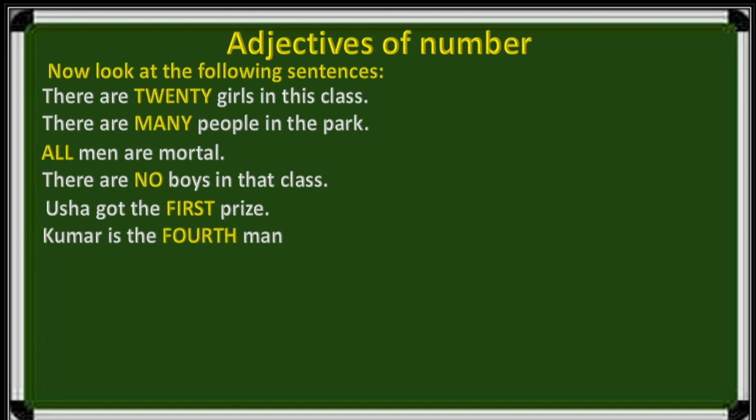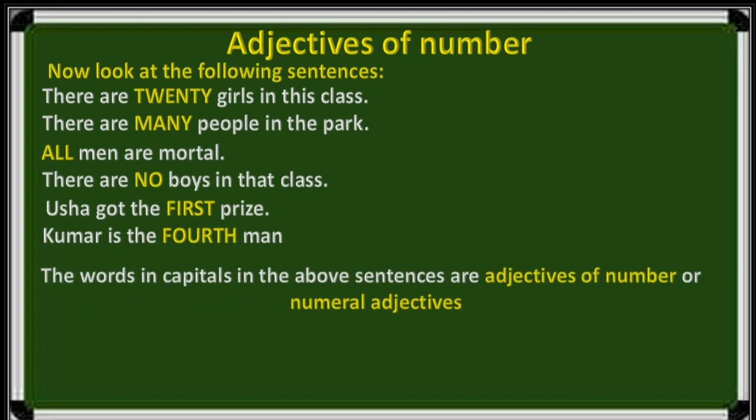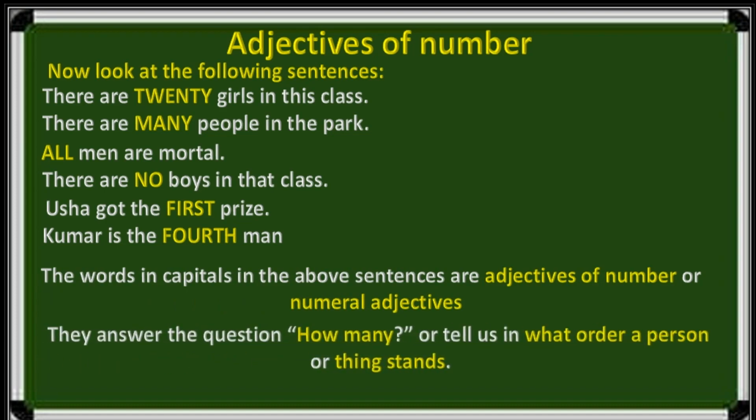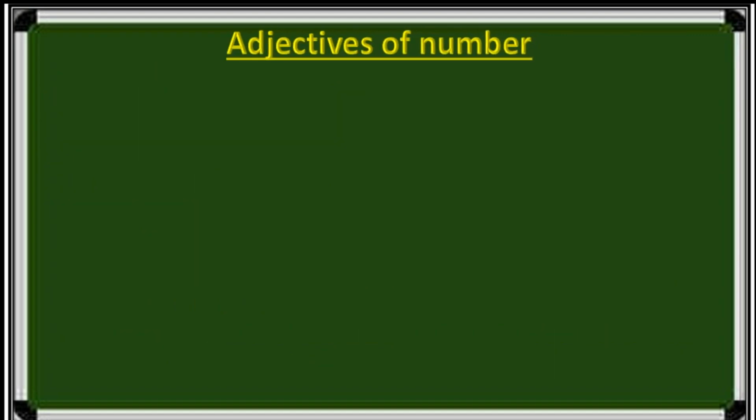Kumar is the fourth man. The words in capitals in the above sentences are adjectives of number or numeral adjectives. They answer the question how many or tell us in what order a person or thing stands.